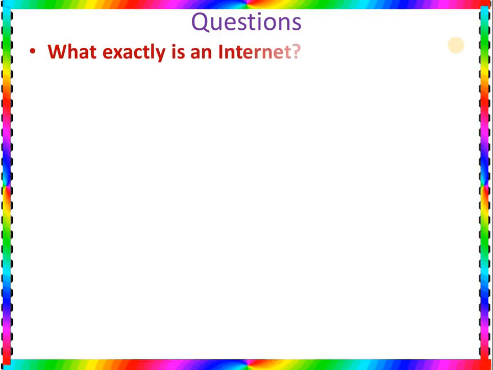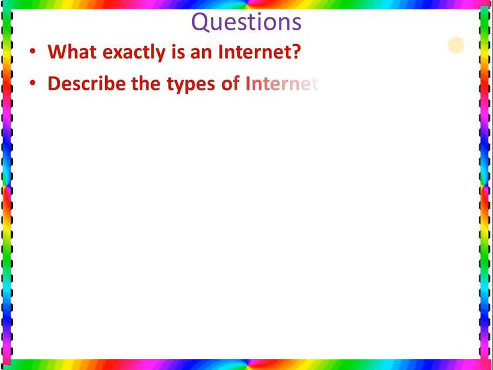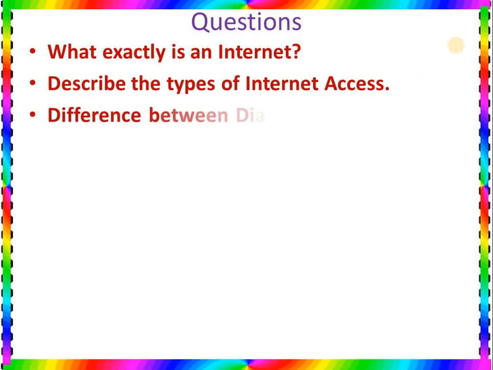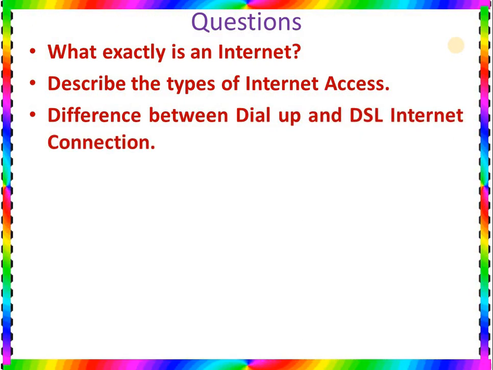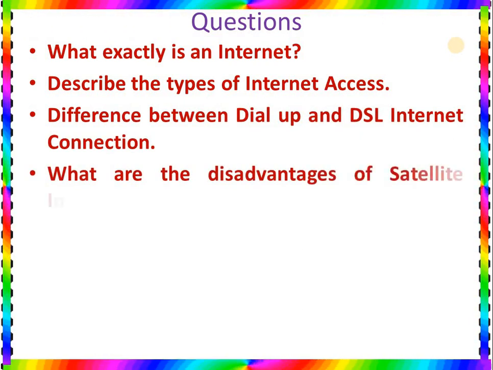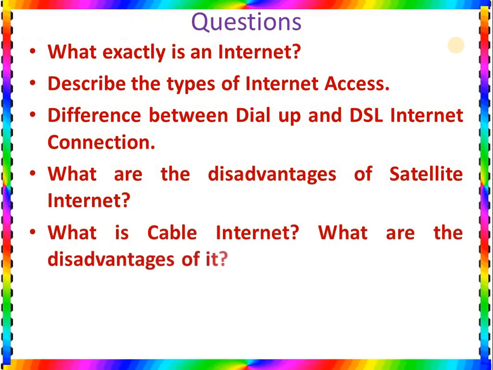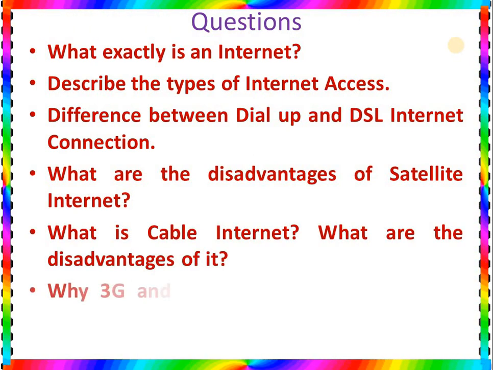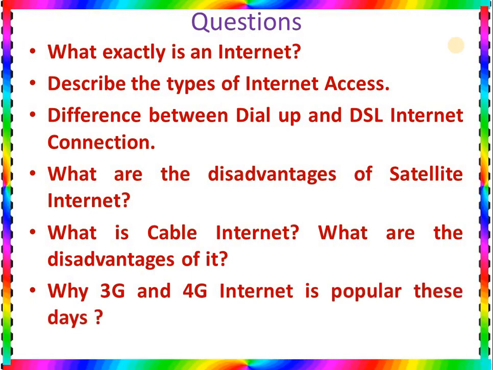So now question time: what exactly is the internet? Describe the types of internet access. Then, what is the difference between dial-up and DSL internet connection? Then what are the disadvantages of satellite internet? Then what is cable internet? What are the disadvantages of cable internet? Why are 3G and 4G internet popular these days?